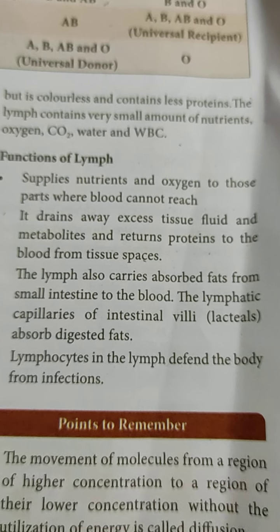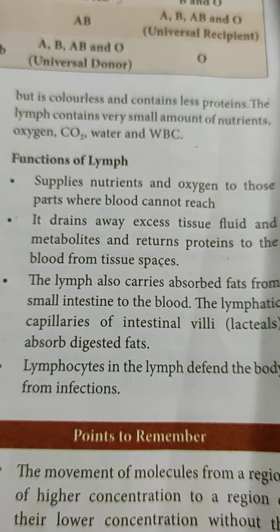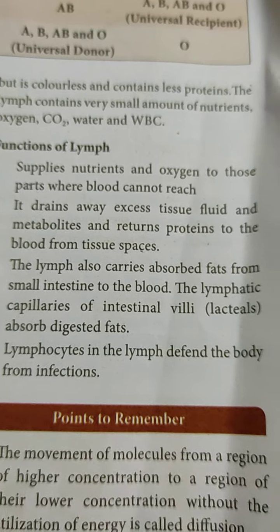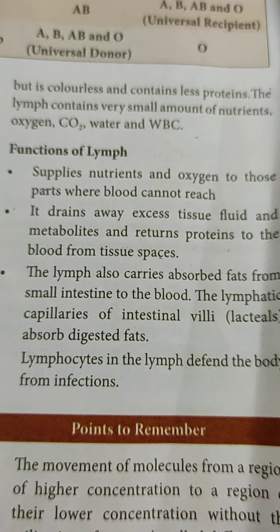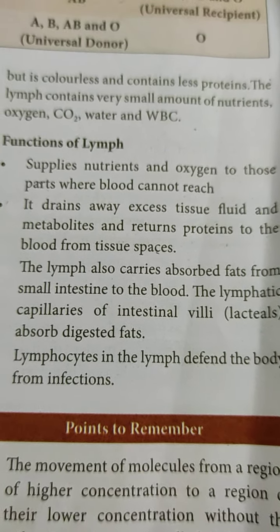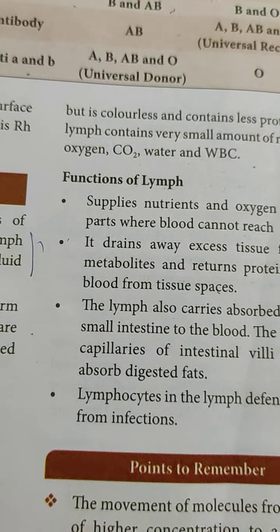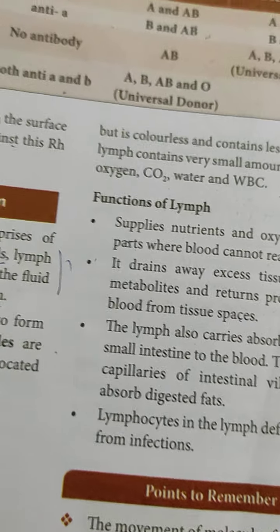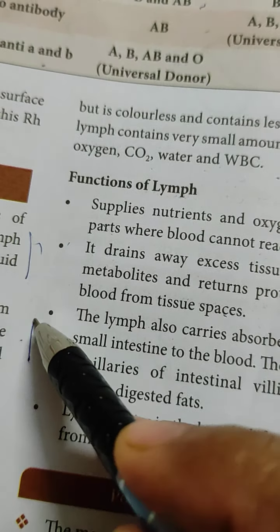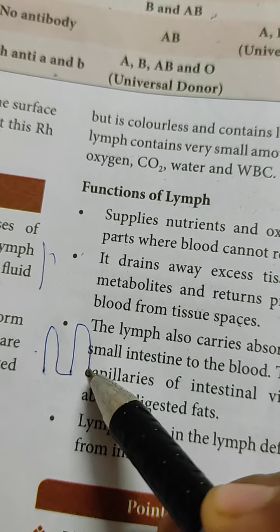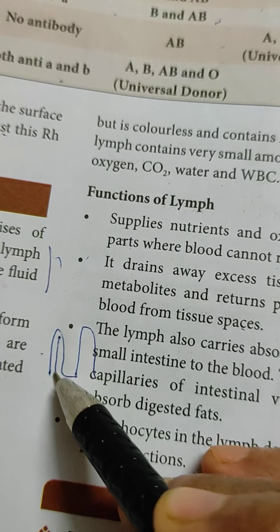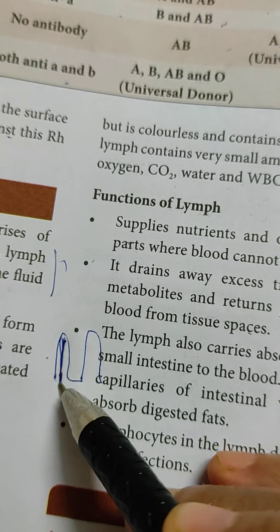Lymph also carries absorbed fats from small intestine to the blood. The lymphatic capillaries of intestinal villi, that is called the lacteals, maybe you have studied, absorb digested foods. So in the wall of the intestine, finger-like projections are present. They are called the villi. Each and every finger-like projection in the central region has the lacteals.